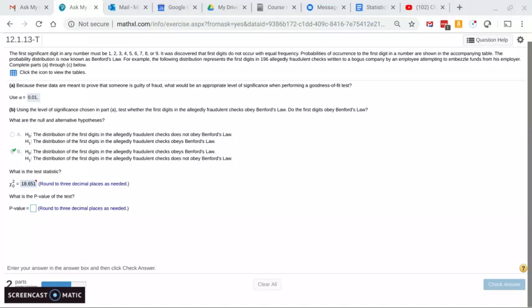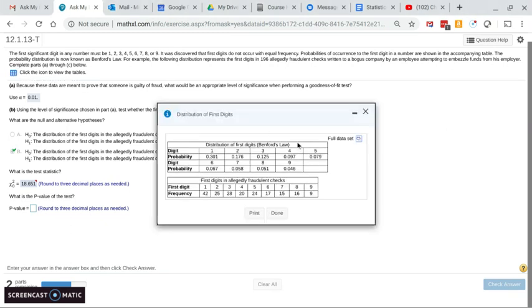Question number 6 on the 12.1 homework. It's about goodness of fit. Here we have a situation where we're trying to determine whether an accountant has been embezzling funds and using faulty check numbers to funnel funds into an account that shouldn't. And one of the things we know is the distribution we should expect to see for first check digit numbers. If you go here, it gives you this table.